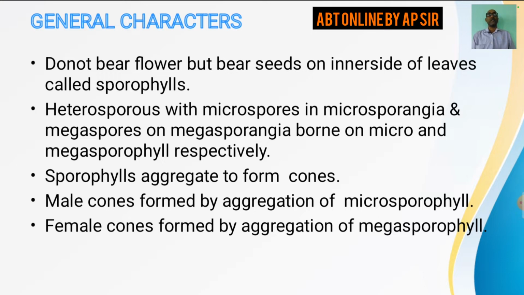Then the sporophylls, you know what are sporophylls? The sporophylls are the leaves bearing your sporangia. Now the sporophylls aggregate to form cones. I will show you the picture. Your male cones are formed by the aggregation of microsporophylls, whereas female cones are formed by the aggregation of megasporophylls. That means microsporophylls bear microsporangia and the megasporophyll bears megasporangia. And these microsporophylls aggregate to form the male cones, and the megasporophylls aggregate to form female cones.